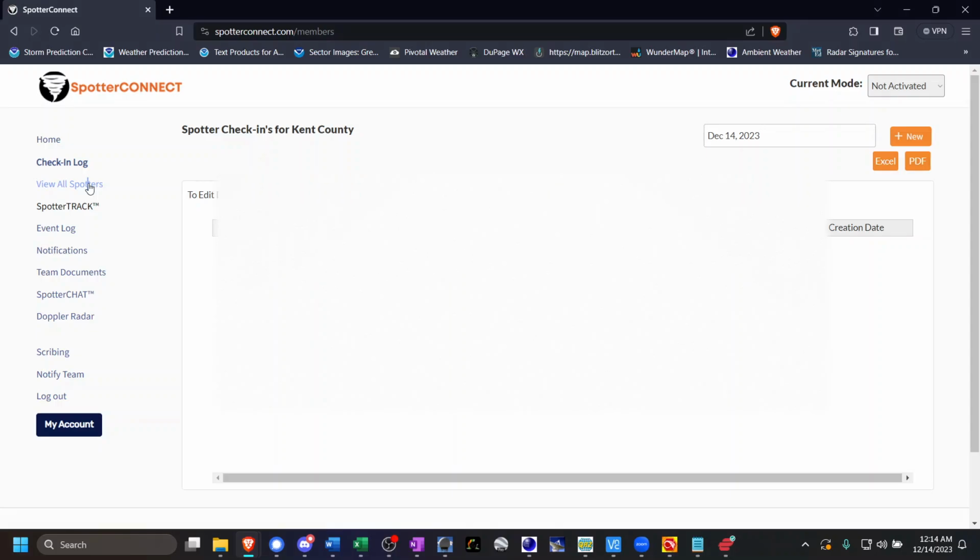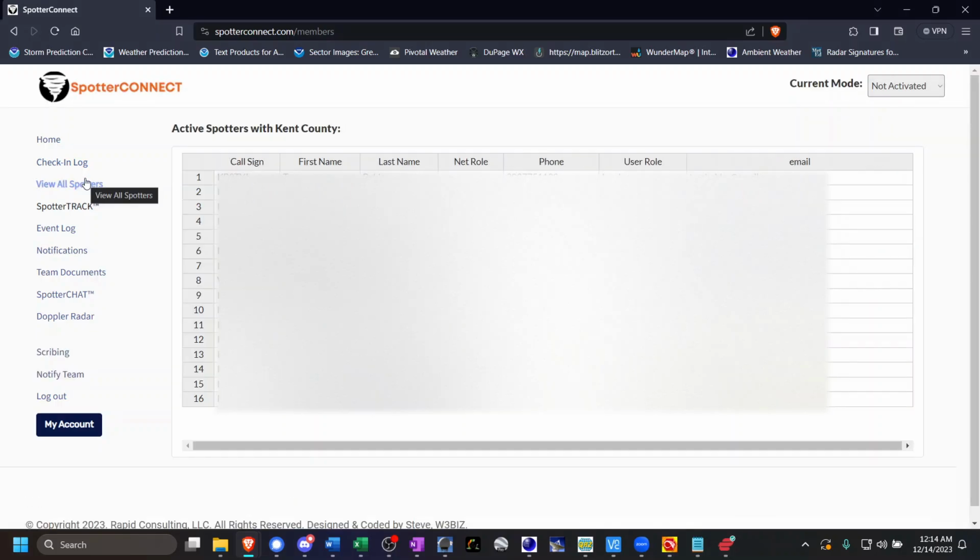You also, of course, just as spotters do, have the ability to view all of the active spotter data for Kent County. You will notice that some of us are entered in more than once, and that is typically because we want to be notified via multiple emails or multiple text messages to various phone numbers, that is. But you have the ability as a scribe to see all that data and also contact people as needed.